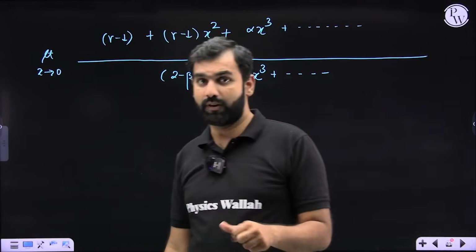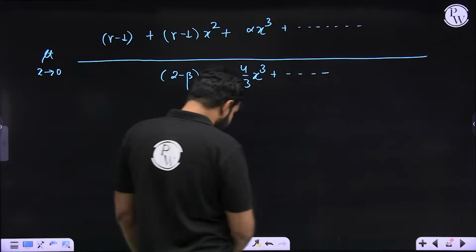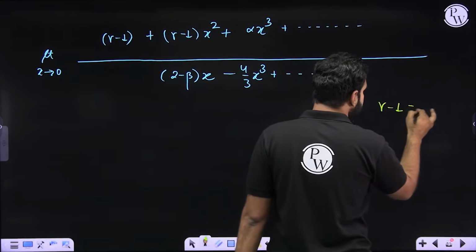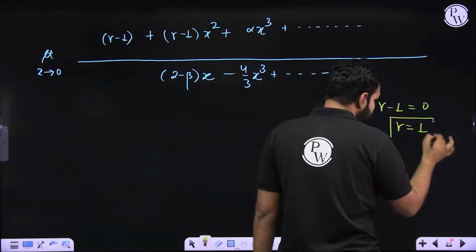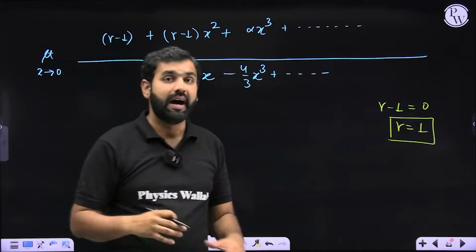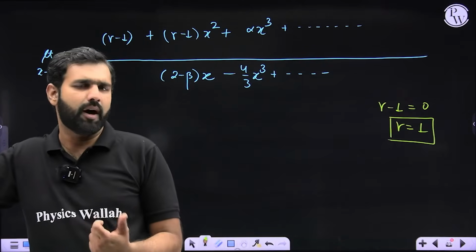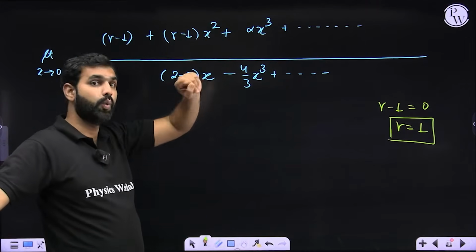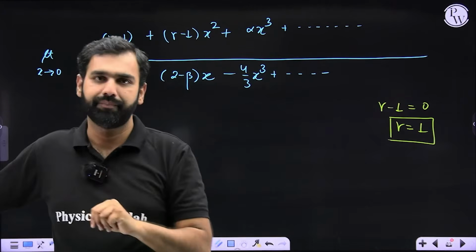So first of all, I need to remove this gamma minus 1. So how can I ensure that this gamma minus 1 is removed? To remove it, gamma minus 1 should become 0, which means gamma should become 1. So the first conclusion is that when gamma is 1, my question becomes more solvable. Because if gamma does not become 1, this will be 0, this will be constant, and constant upon 0 will reach infinity. And the answer is 3, something finite.